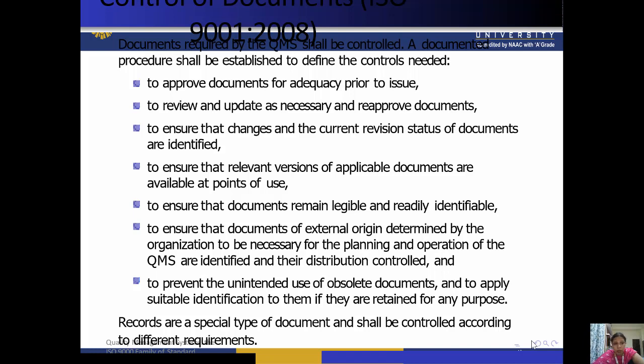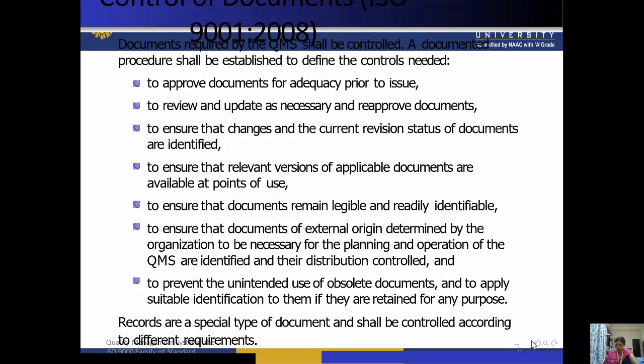So that means each and every process in the company should be well documented. Okay, other than that, to control the documentation, it is also important to approve the adequacy prior to the issue. That is, you should properly read and properly check the document, so that an adequate document we can place. Okay. So all these things are important when we are talking about the control of documentation.